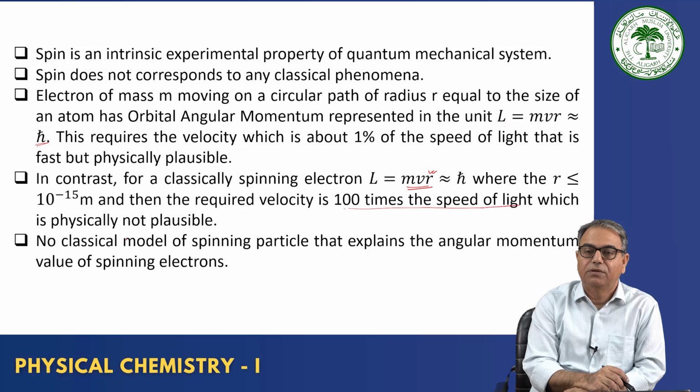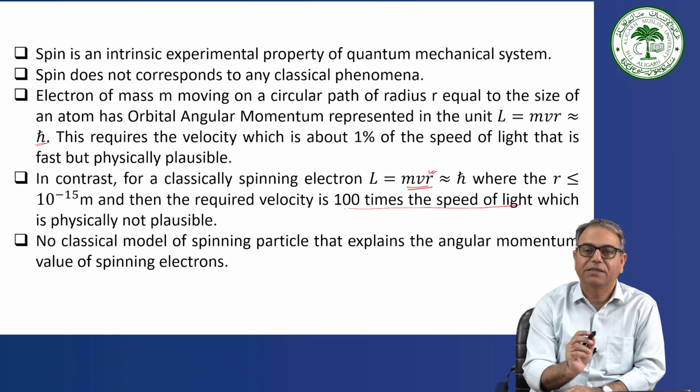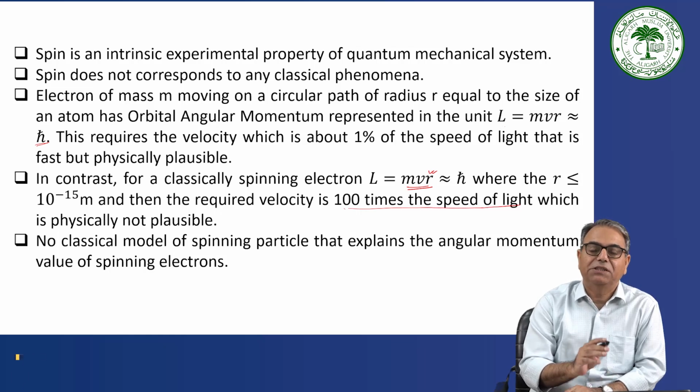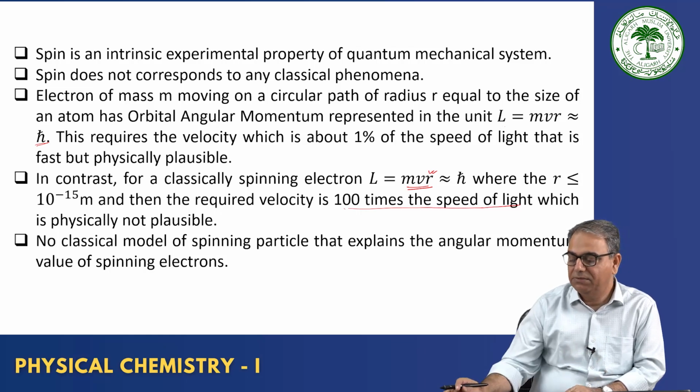which is physically not plausible. So saying that an electron spins exactly as the earth spins on its axis is a joke. We cannot say it, because if it is a spinning, then the speed of the spinning should be 100 times the speed of the light, which is not feasible. That's why we say that the spinning motion of the electron has no classical counterpart. It is a purely quantum mechanical concept, only observed through experiments. Theoretically, it was obtained in the relativistic quantum mechanics by Paul Dirac.